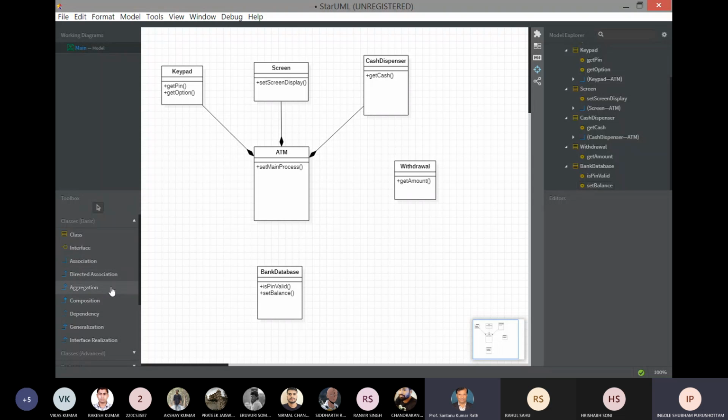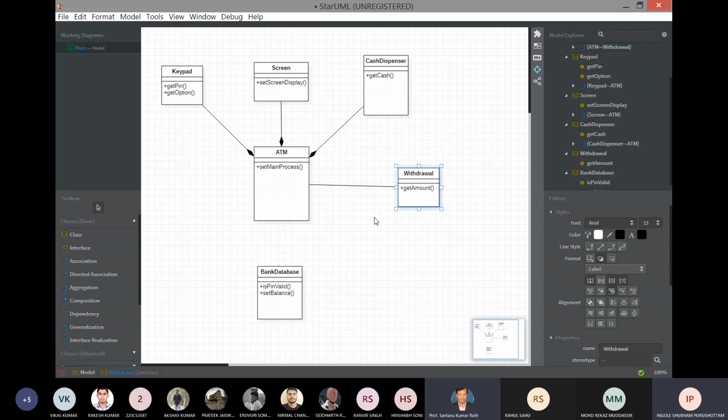Can we use association or aggregation? No, sir. Aggregation we cannot use, because we can withdraw money from the bank also, and we can withdraw from the ATM also. But if the ATM gets destroyed, we can still get the money from the bank. That's right. Aggregation is of no use, I think. So yes, we can use association. So withdrawal is associated with ATM.